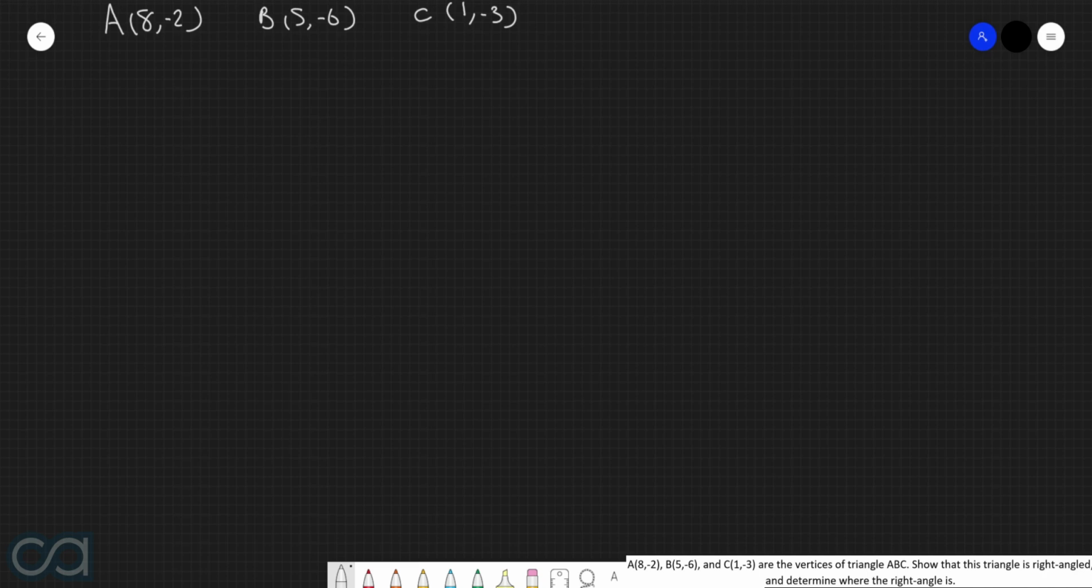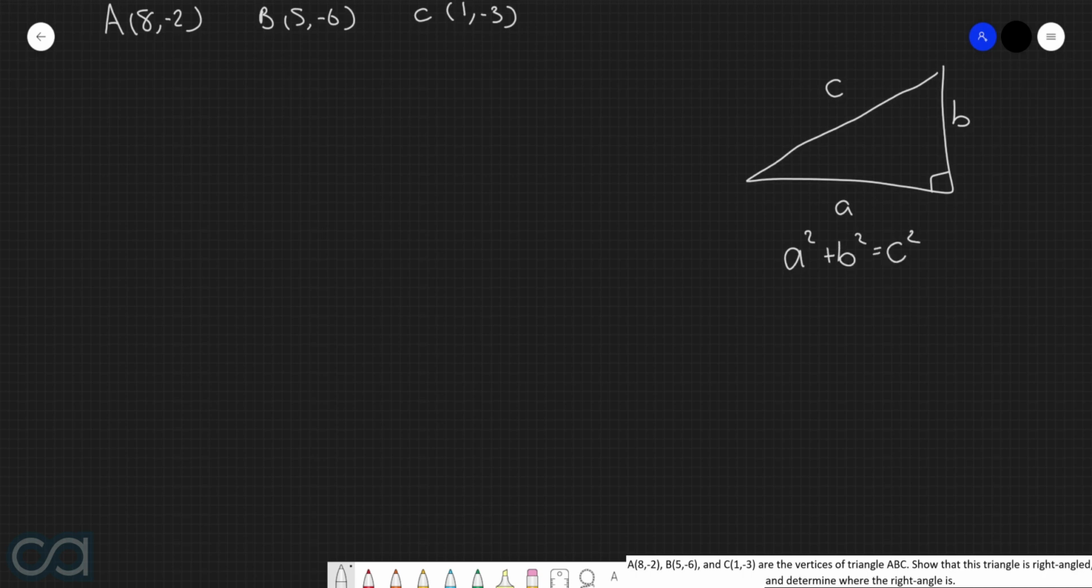Now, if we go back to our Pythagoras days, we know that for any right-angled triangle, the sum of the squares of the 2 smaller sides is equal to the square of the larger side, aka the hypotenuse. So that's what we're going to need to prove here, that the sum of the squares of the 2 shorter sides is equal to the square of the longer side. Or in other words, if we had this right-angled triangle here, where this side length is a, this one is b, and this one is c, then we know that a squared plus b squared is equal to c squared. And that's exactly what we need to prove here.